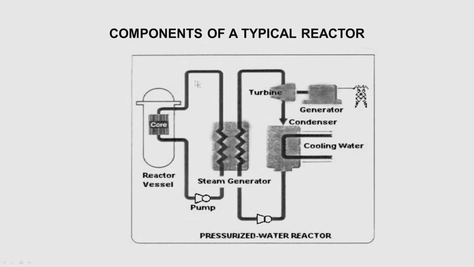So this cycle continues. On the secondary side, you have water entering the steam generator, becoming steam, running the turbine, the turbine runs the generator, then the condenser, and then it is pumped back. So this is very typical, and of course this is showing the electricity, the electrical tower.